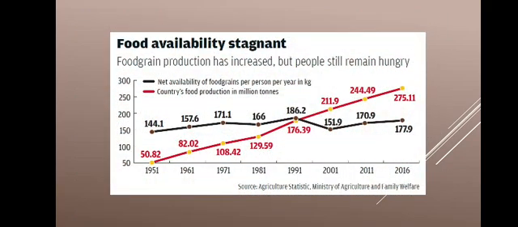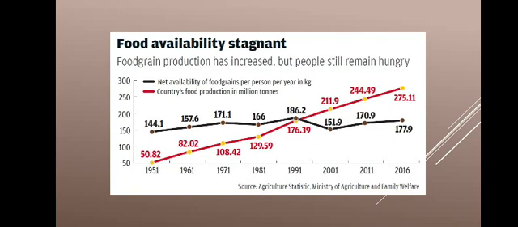Then the food availability statement. As the food grain production has increased, people still remain hungry. The red line shows the country's food production through the years from 1951 to 2016.